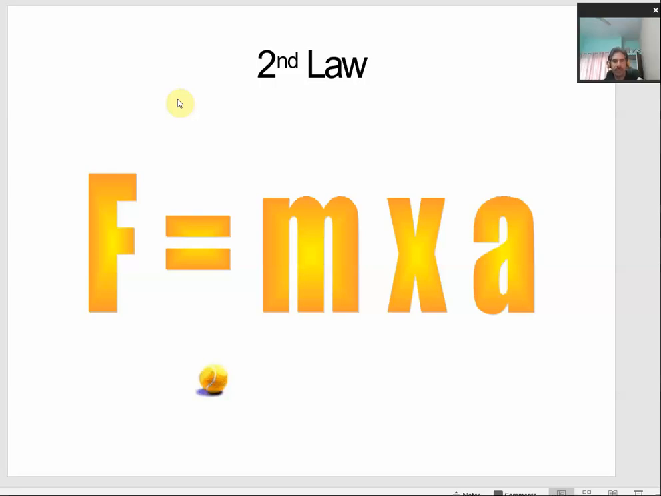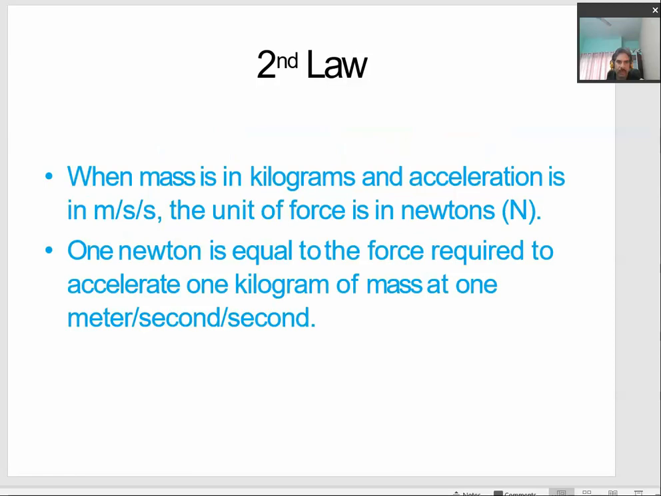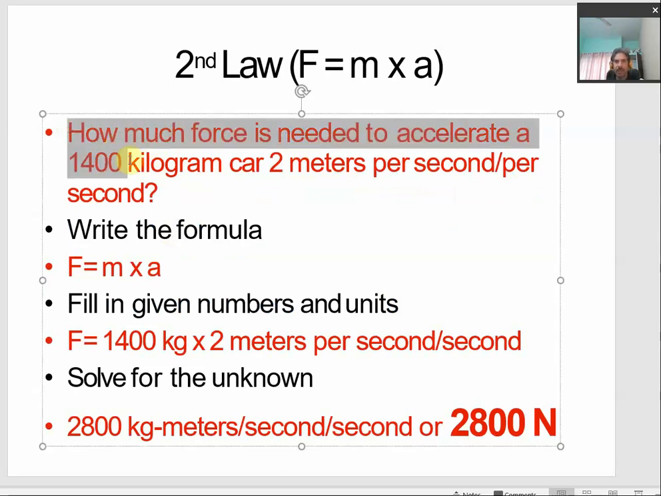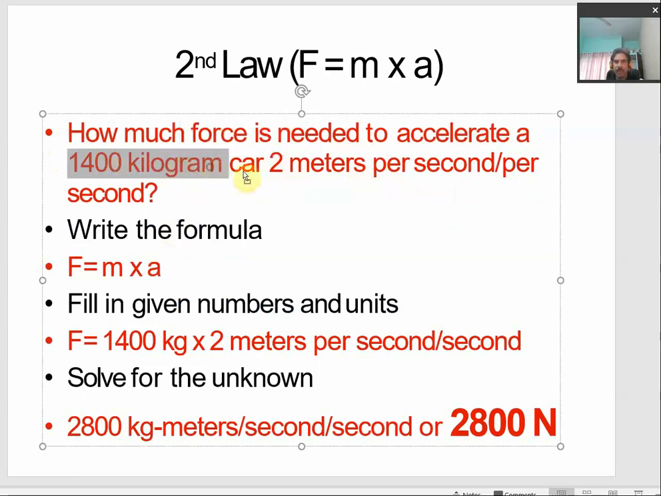Let us proceed further, extend our discussion to a little more new concept. Okay, so this is what we have just discussed. There is a simple problem. You can think about it. How much force is needed to accelerate a 1400 kilogram car 2 meter per second square? So there is a car which weighs 1400 kilogram, and the car has to be accelerated by 2 meter per second square.